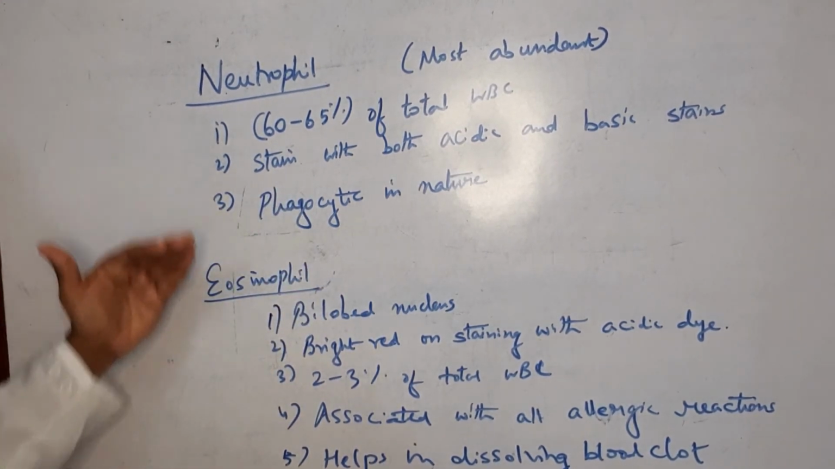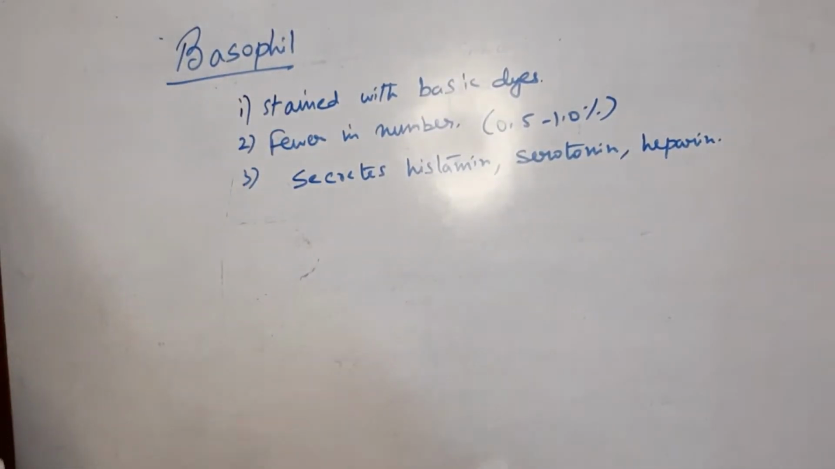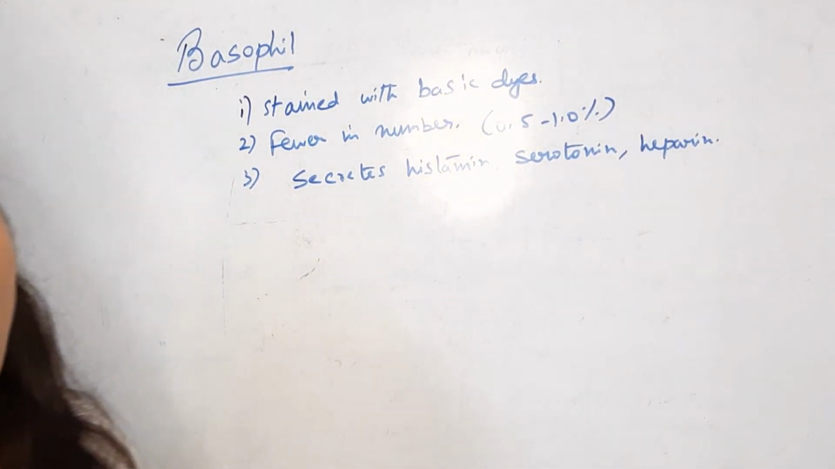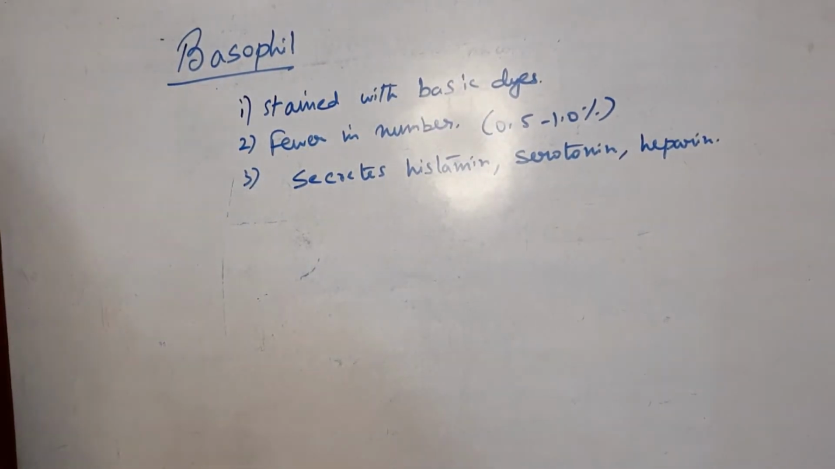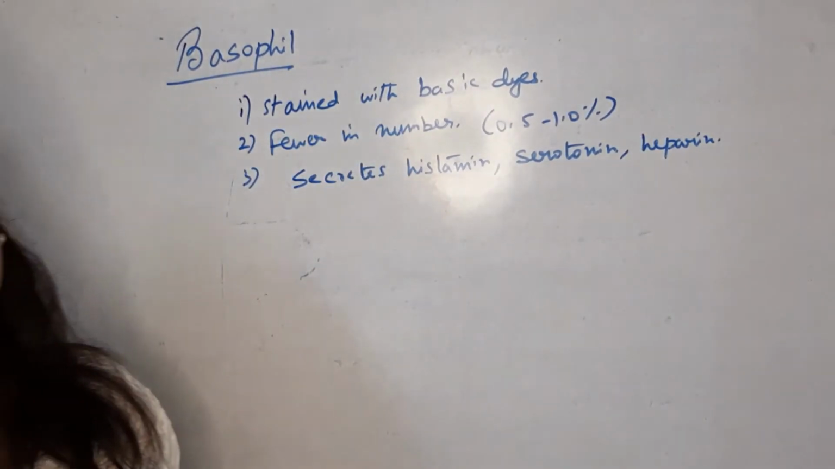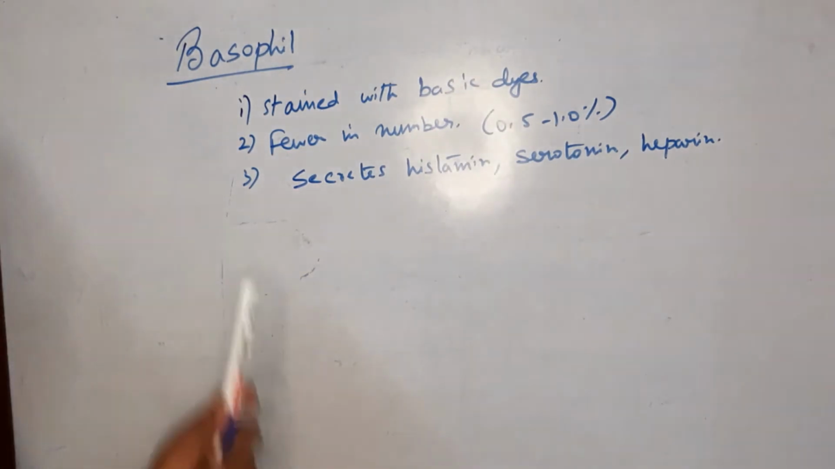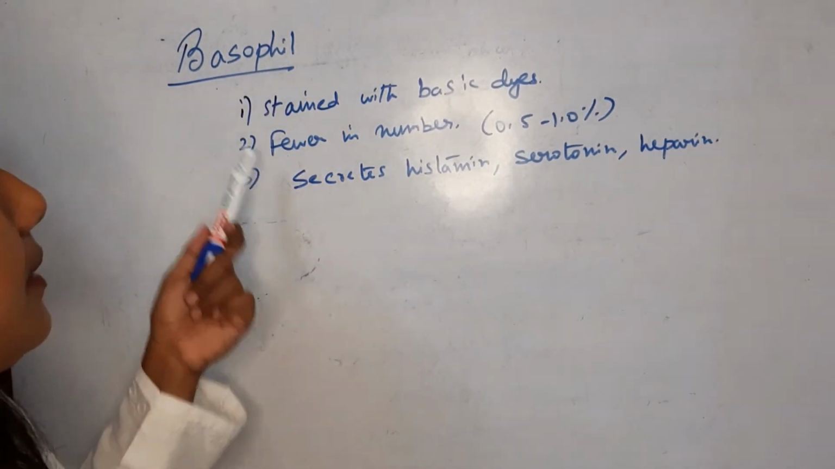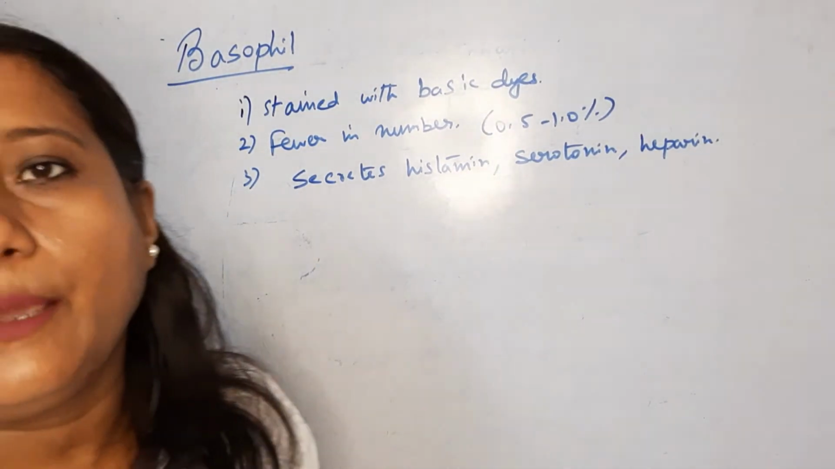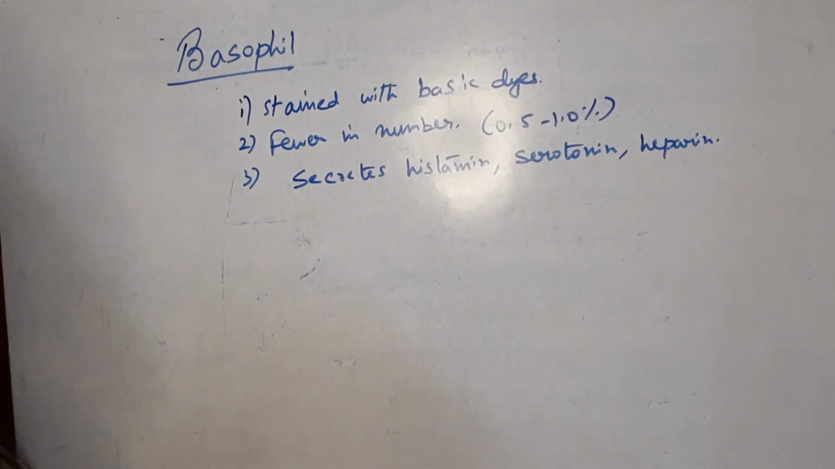The next is the basophil. The last type of granulocyte is the basophil, which is the least in number, only about 0.5 to 1% of the total WBC in the plasma. This type of cell can be stained with the basic dye. Generally, methylene blue is the basic dye. Basophils secrete histamine, serotonin and heparin, some of the substances that cause inflammatory reactions in the body.